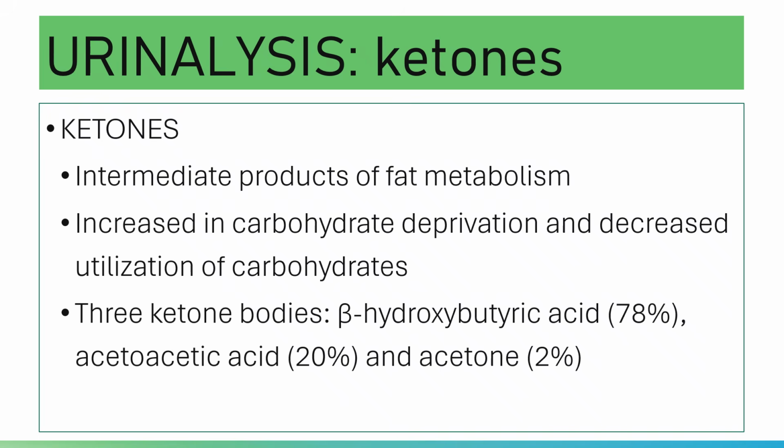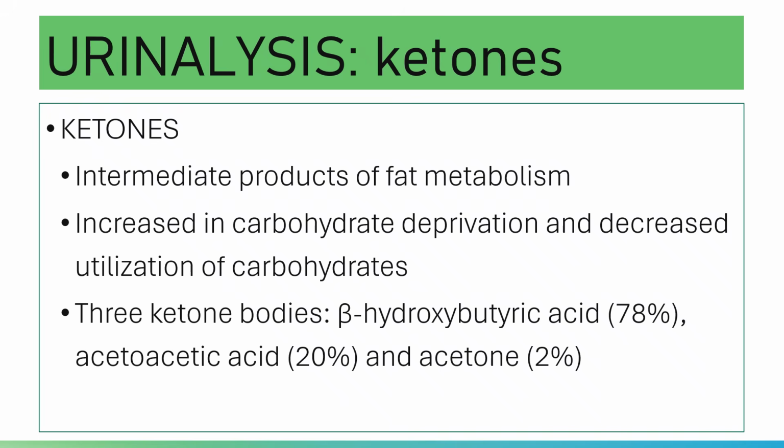Okay, you have your beta hydroxybutyric acid, which accounts for 78% of the total ketone bodies, acetoacetic acid, and acetone, which accounts for 2% of the total ketone bodies. Please note that the amount of each ketone body in the blood varies with the severity of the condition.